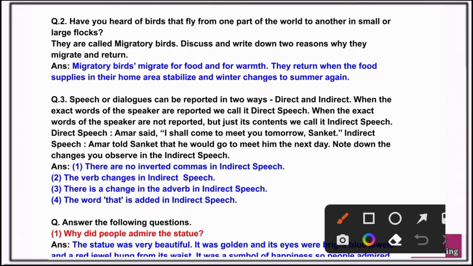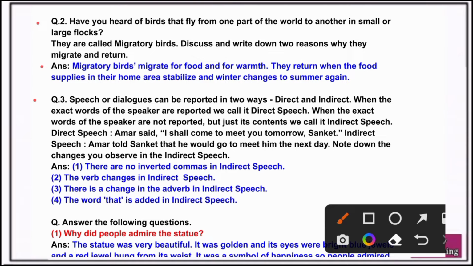Question number 2. Have you heard of birds that fly from one part of the world to another in small or large flocks? They are called migratory birds. Discuss and write down 2 reasons why they migrate and return. Answer. Migratory birds migrate for food and for warmth. They return when the food supplies in their home area stabilize and winter changes to summer again.